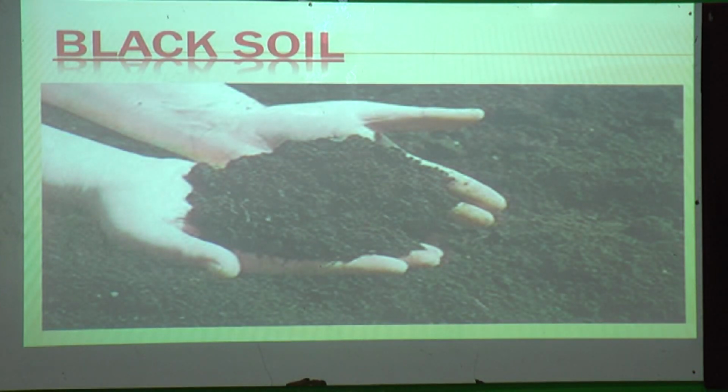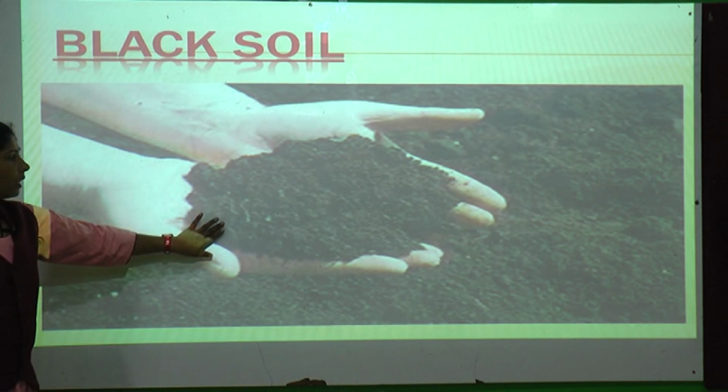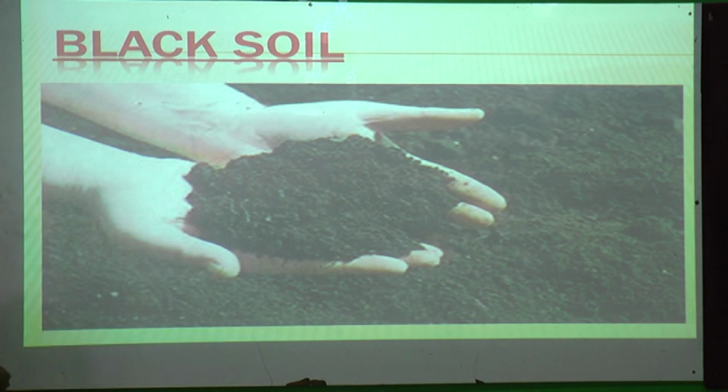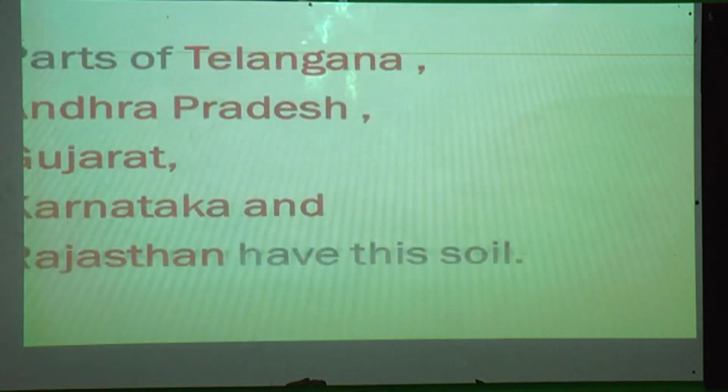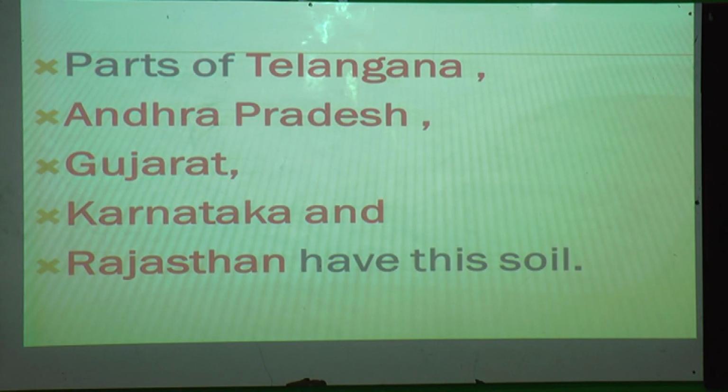Now, can you all see this? Yes. What is the color of the soil here? Black in color. So this is black soil. Where can we find it? Yes, Maharashtra and Madhya Pradesh, and some parts of Telangana, Andhra Pradesh, Gujarat, Karnataka and Rajasthan have this soil. So in these places we can find our black soil.